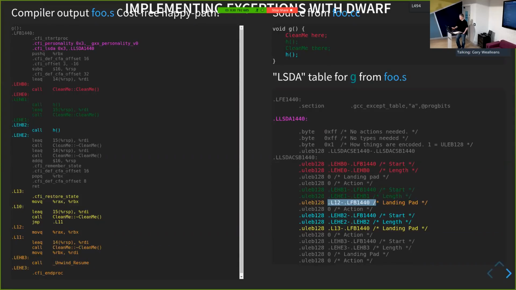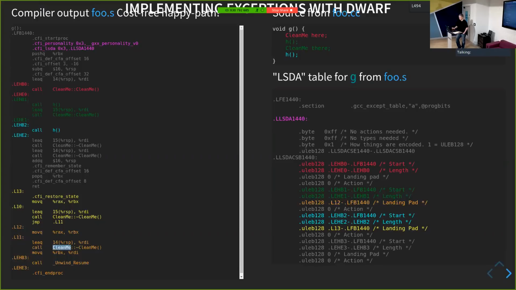The action 0, because this is a cleanup function. There's no actual catch blocks here. This is only for cleanup. Okay? And this orange chunk here corresponds to this code down here. So what this chunk of code is doing is it's just destroying one clean me type object, and then calls unwind resume to continue exception handling processing.